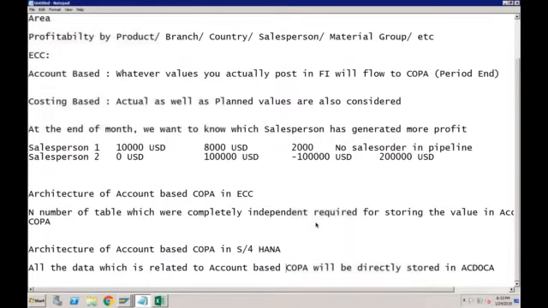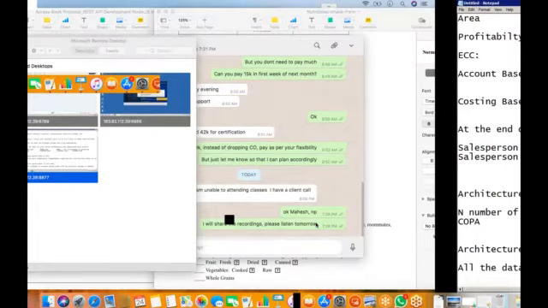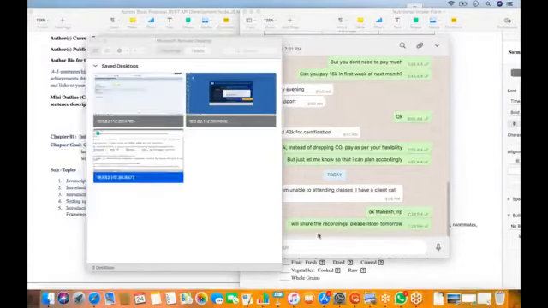Yes. Okay. So now SAP is saying that you don't need to implement account-based COPA by replacing costing-based COPA. But since account-based COPA is giving you more flexibility, even if you are using costing-based COPA, you can add account-based COPA without any performance issues. And that is the reason most of the customers are now starting to use account-based COPA.